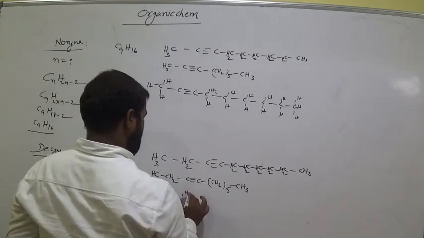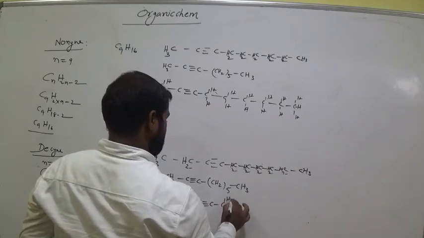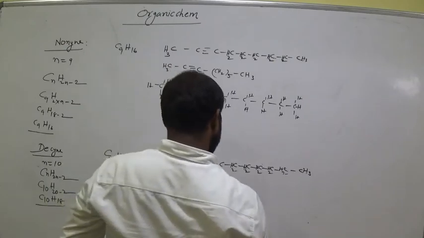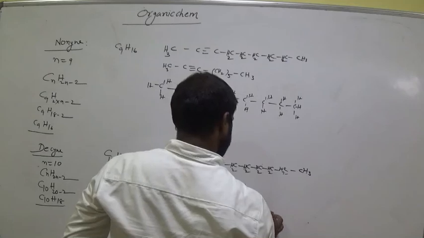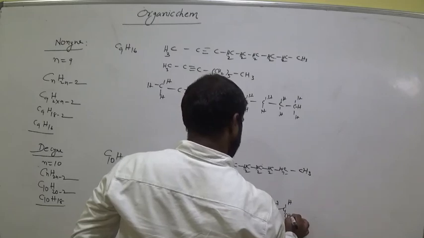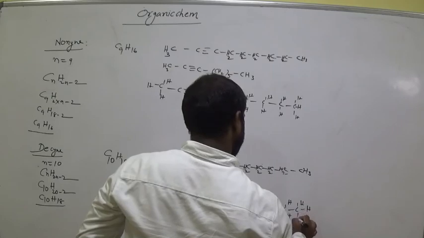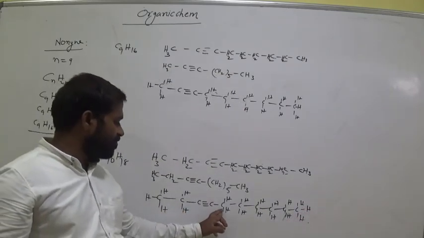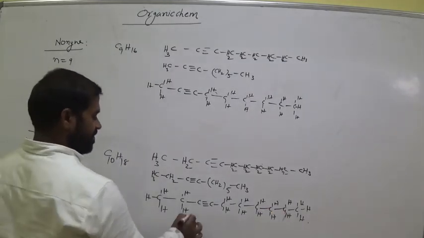Here it is CH and H. C triple bond C. Here it is H and H. Am I right? Clear, all of you? CH, H, CH, H, CH, H, CH and H, bond 3 hydrogens. Okay, clear? So 1, 2, 3, 4, 5, 6, 7, 8, 9, 10. Okay, clear? What is the hybridization of these carbons?